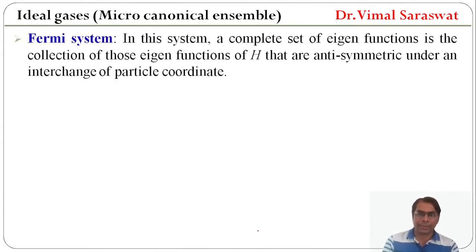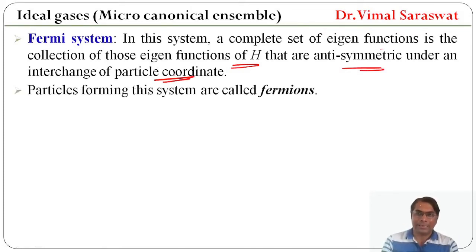Now, what is a Fermi system? In this system, a complete set of eigenfunctions is the collection of those eigenfunctions of H that are antisymmetric under an interchange of particle coordinates, and the particles forming this system are called fermions or Fermi particles.